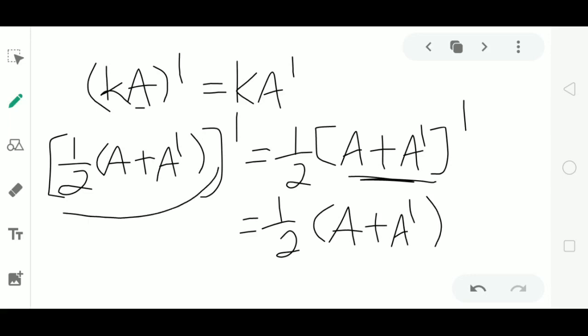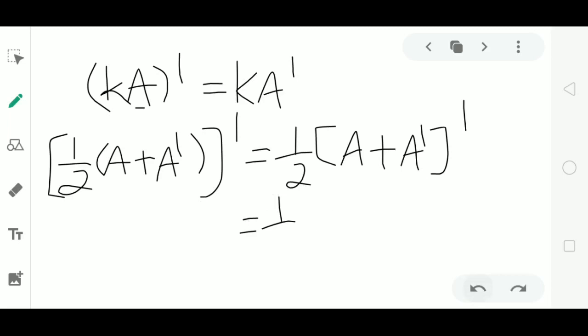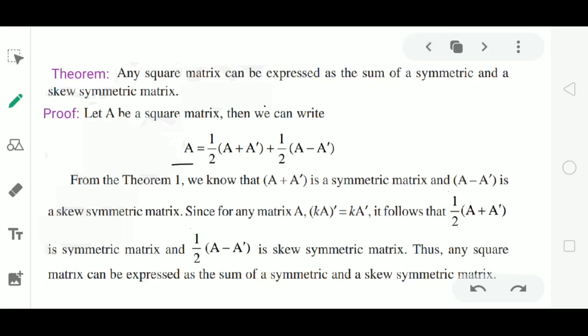The transpose of 1 by 2 (A plus A dash) is equal to the matrix 1 by 2 (A plus A dash) itself. This is the condition of a symmetric matrix. Then we have proved that 1 by 2 into (A plus A dash) is a symmetric matrix.